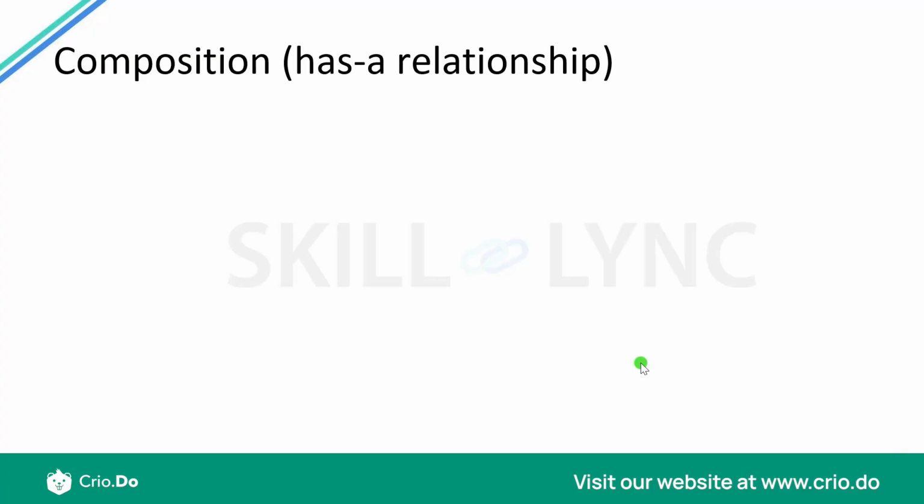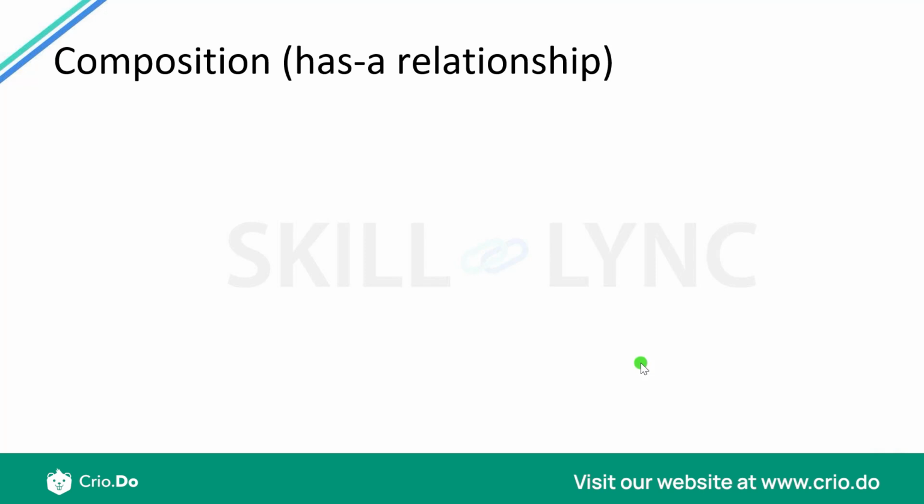The last concept which we have to learn in object-oriented programming, which is a very practical concept, is composition, or the has-a relationship. We already saw an is-a relationship with inheritance. Now, what is a has-a relationship? For example, we saw a vehicle. So class Car extends Vehicle.